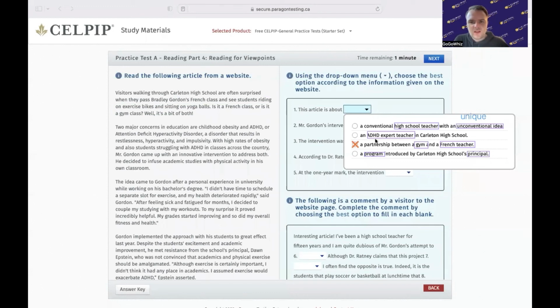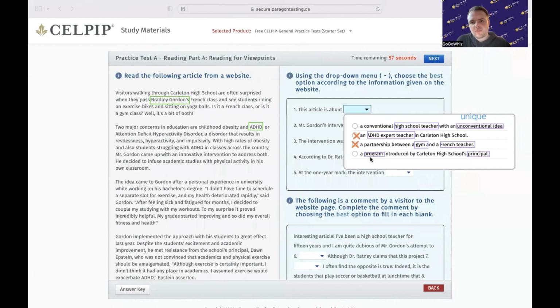Another one, we have an ADHD expert in Carleton High School. Although the issue is ADHD that we can see on the bottom here, right? Okay, we do see ADHD mentioned. Nowhere does it really talk about Mr. Gordon, for example, who's our main character, and being an ADHD expert. Yes, he's trying to fix it, but that's not the main point.